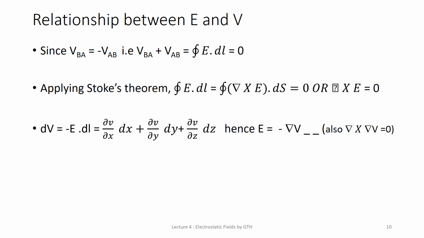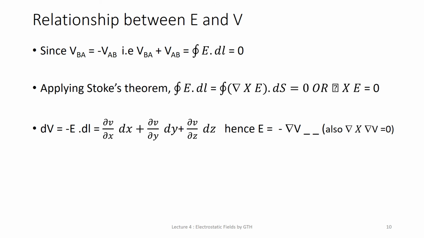Since it is a scalar potential, it is easy to handle compared to a vector potential. Hence, using E equal to minus gradient V, you can directly find the electric field intensity.